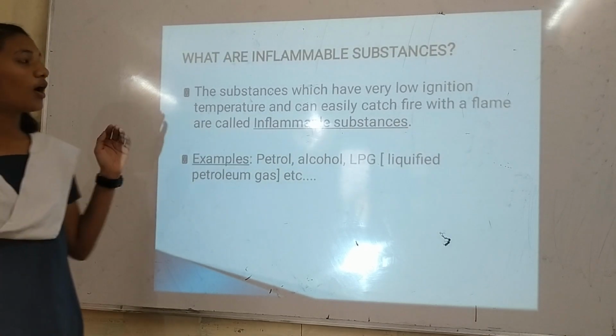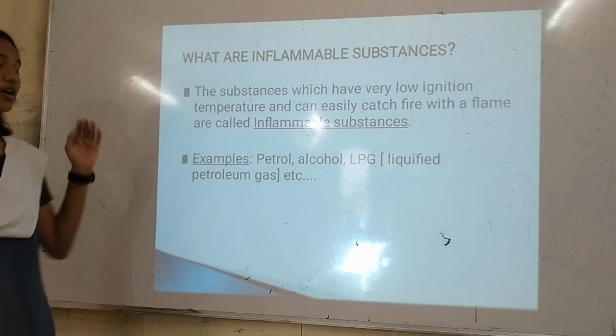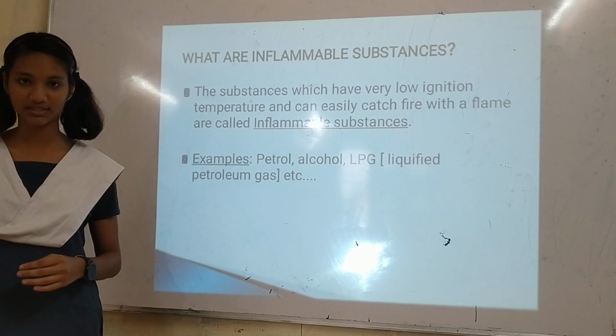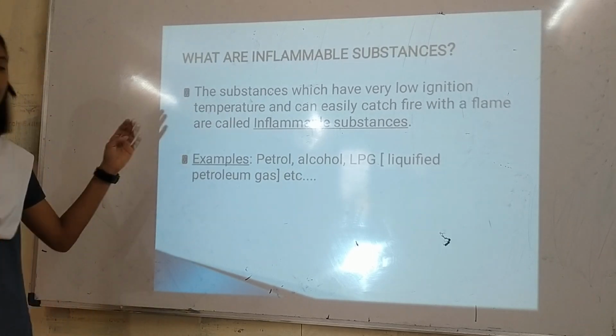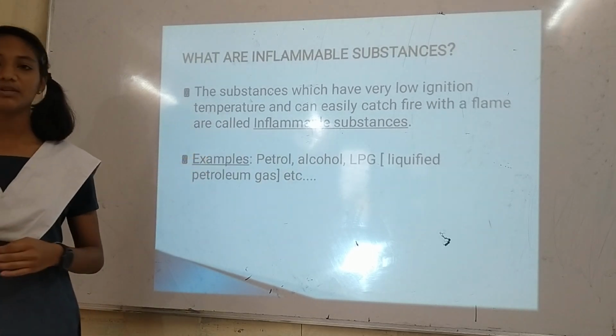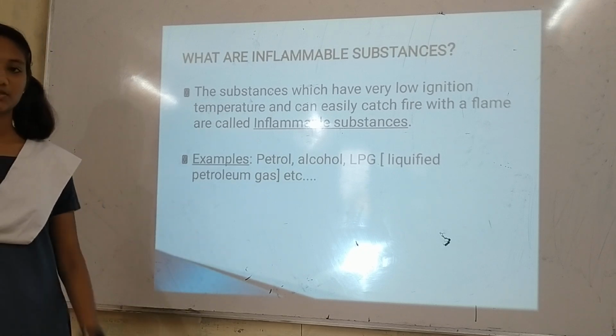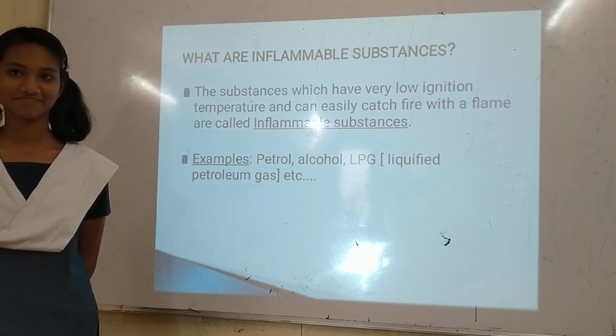So let's know about what are inflammable substances. The substances which have a very low ignition temperature and catch fire easily are known as inflammable substances. Examples of inflammable substances are petrol, alcohol, and LPG, which is known as liquefied petroleum gas.